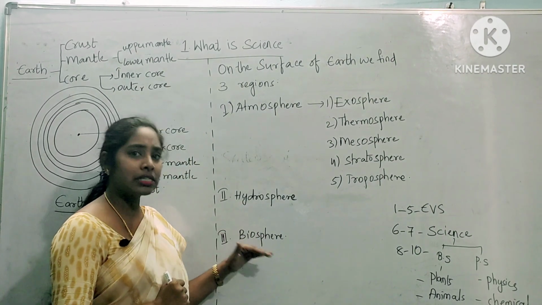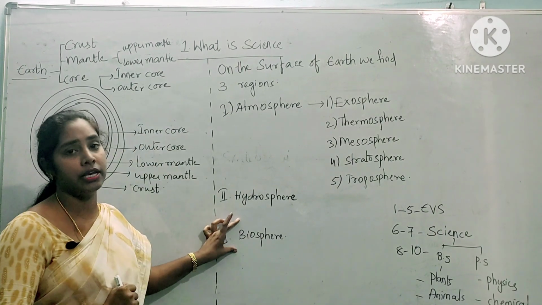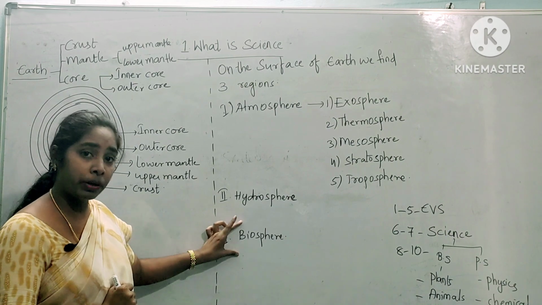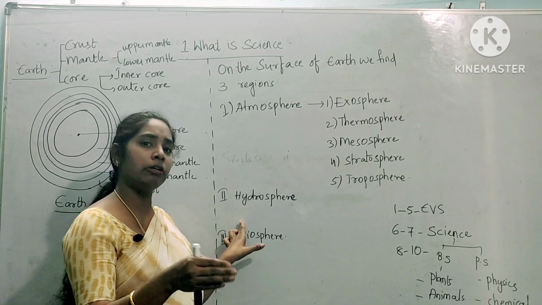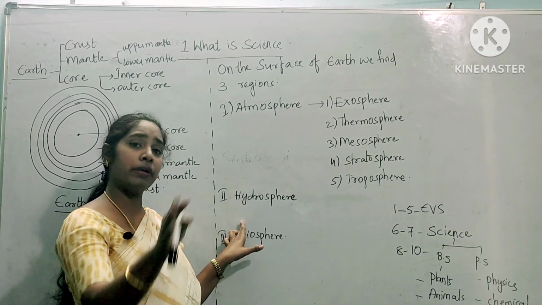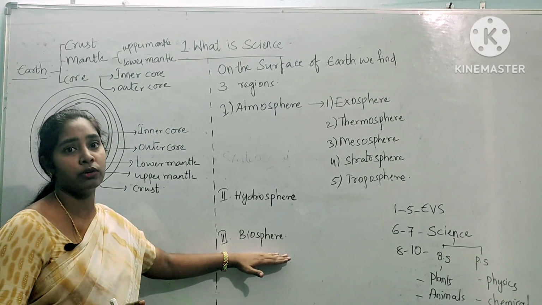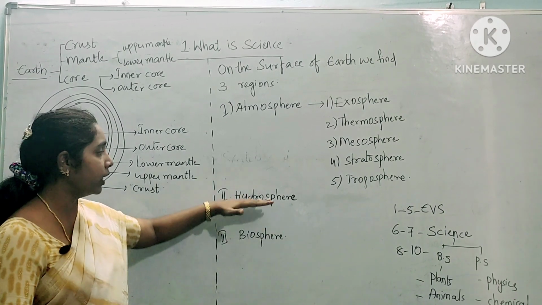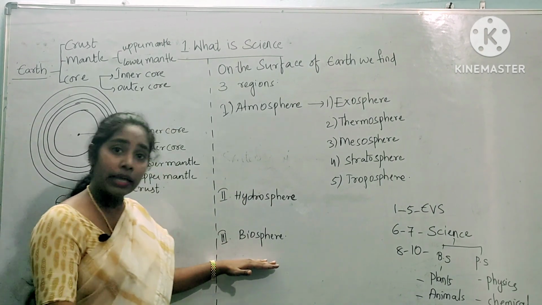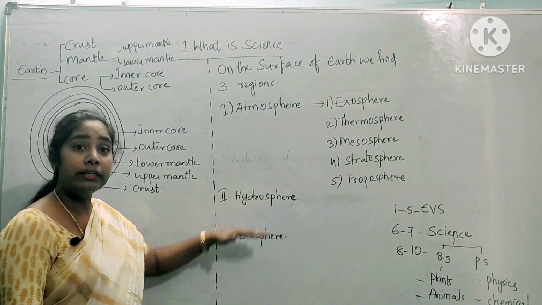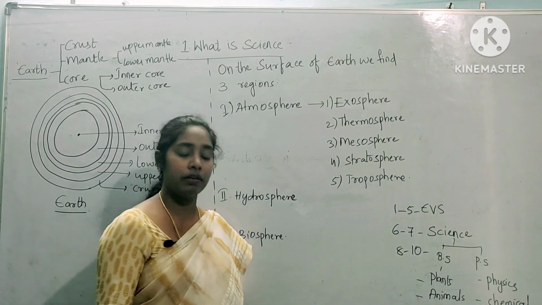Most of the students start preparation from here, because biology is nothing but life, and it is present in the biosphere. But if you don't understand how this biosphere is supported by hydrosphere and atmosphere, where we are living on earth.